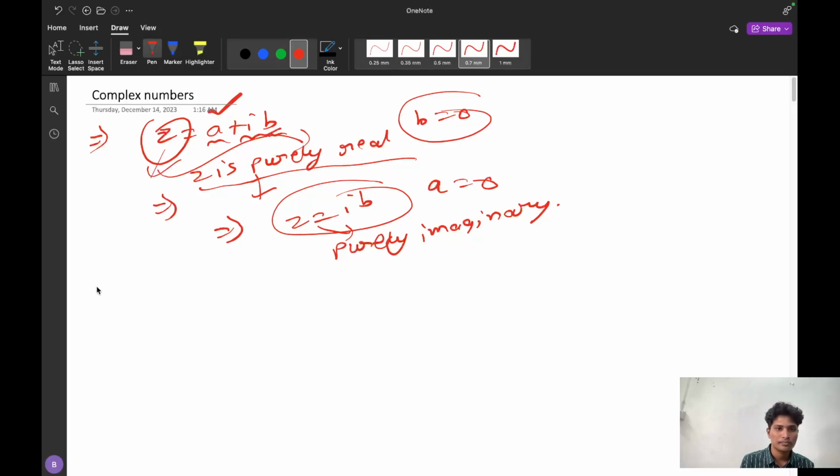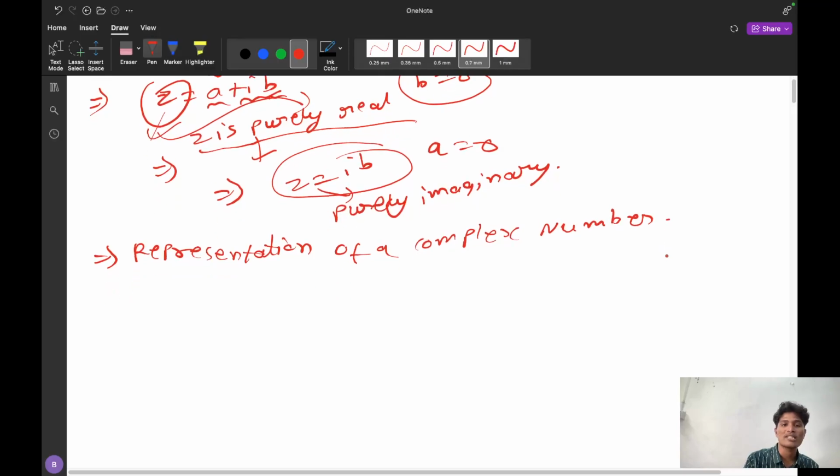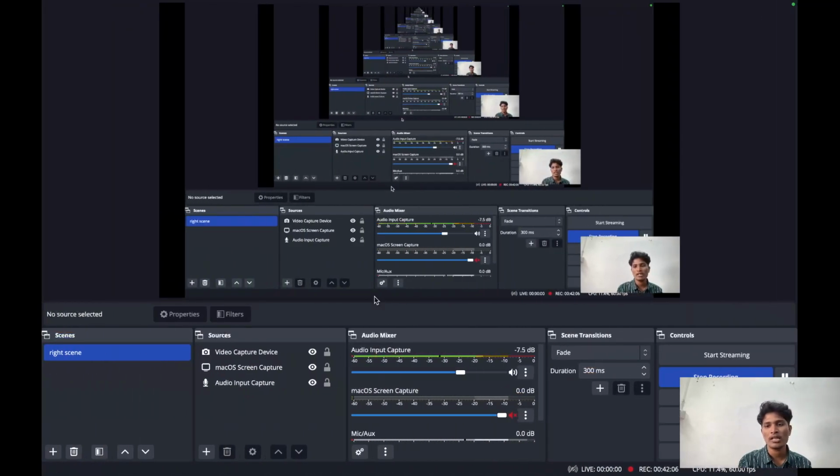And next, these are the properties of the conjugate, and I already discussed modulus, argument, and the conjugate. Now, representation of a complex number. How is a complex number represented? I already explained. The complex number is represented by using the Argand plane.